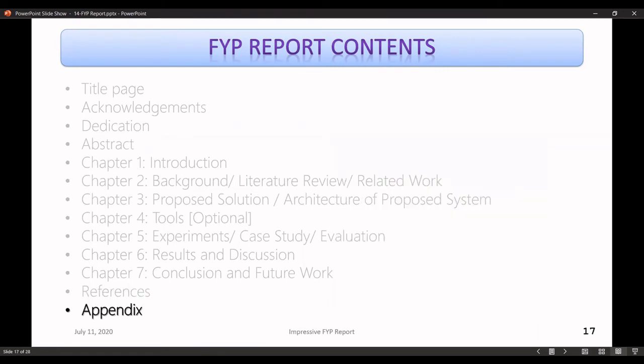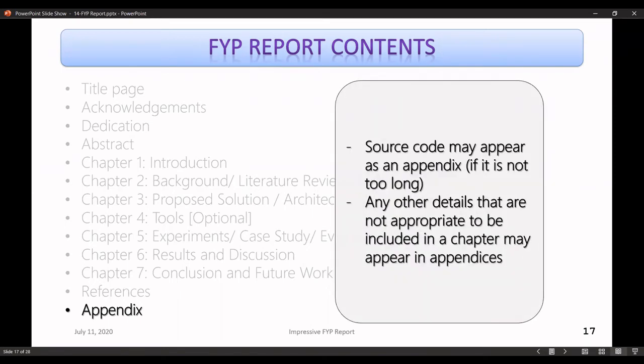Then we have the appendix or appendices. That is the last part of your report. So what appears here? If you have, let's suppose, source code, it's not a good idea to include it in a chapter. That would be a really bad idea. But it may appear in the appendix.